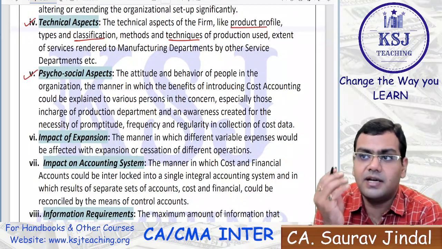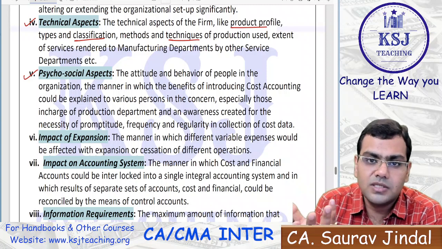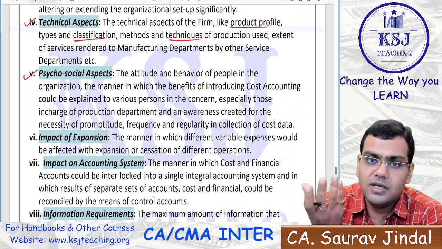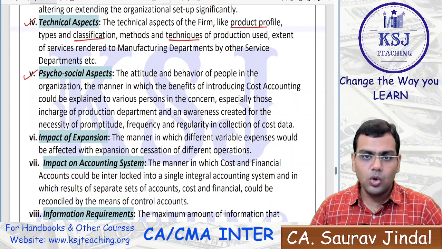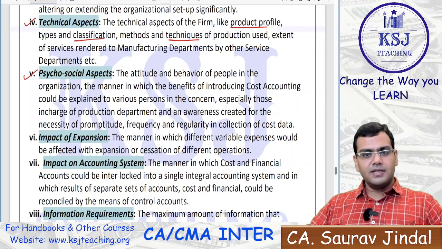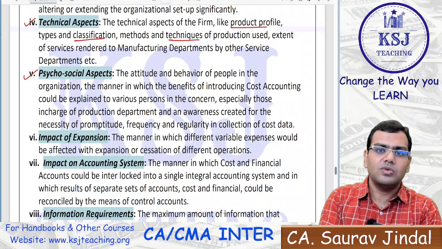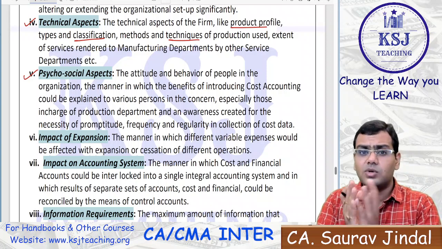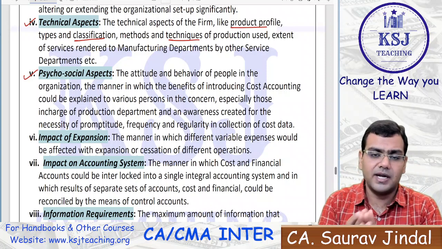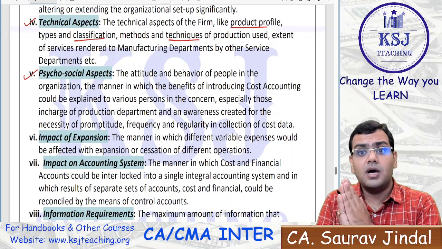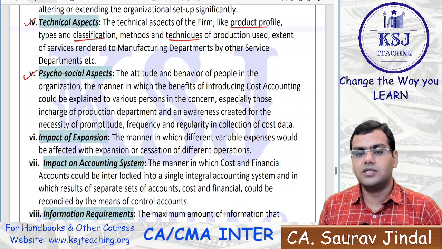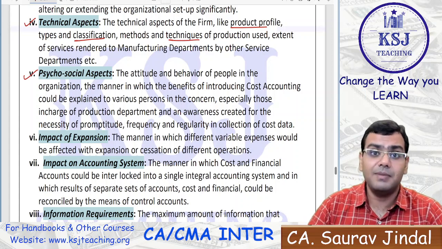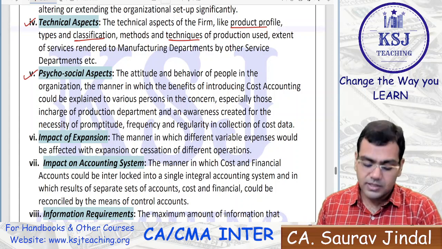Psychosocial aspects: whenever you are implementing a new system, the employees, they can resist because they are in that comfort zone, right? That we are okay with the existing system. Why to come up with the new system? They will ask the top management. So you have to consider the psychological impacts on that, and you have to be prepared for the resistance and how to tackle that resistance. You should be prepared if you want to implement effectively the cost accounting system, right?